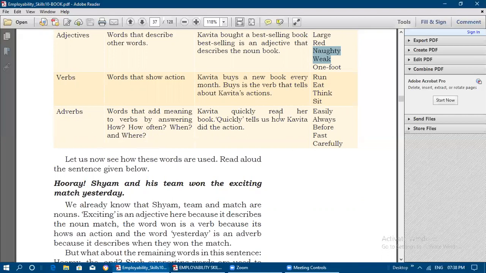Kavita quickly read her book. Quickly tells us how Kavita did the action, how she read the book, quickly. Quickly is the word used before the verb, so that is called an adverb. Here we have seen one more, every month, which answers how often, so every month is called an adverb here. Always, before, fast, carefully: if it adds meaning to the verb by answering how often, when and where, that is called an adverb.